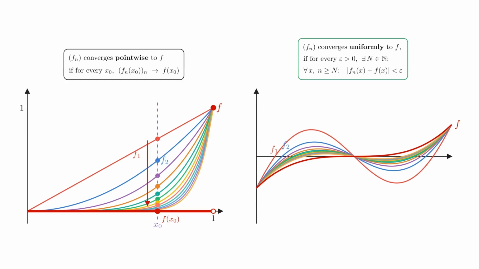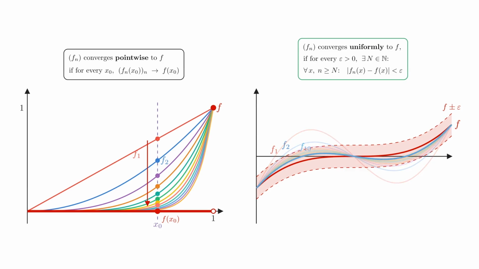We say that fn converges uniformly to f if for every epsilon greater than 0, meaning for every tolerance band around the limit function, there exists some point in the sequence after which all later functions lie completely inside that band at every x in the domain. So the important difference is this: for pointwise convergence, we fix one point x0 and then look at what happens there. For uniform convergence, we control the whole function at once.